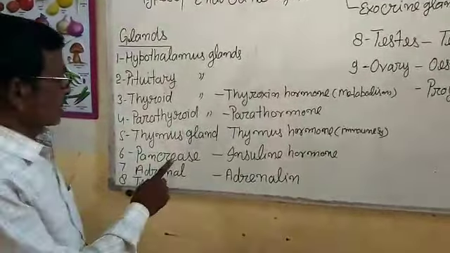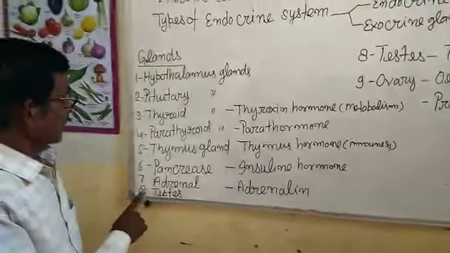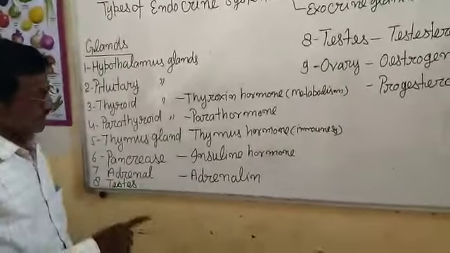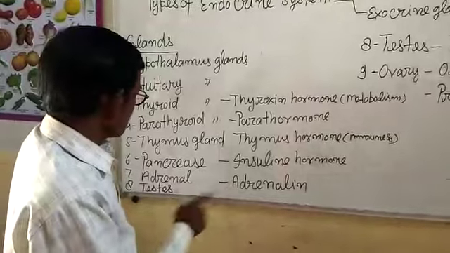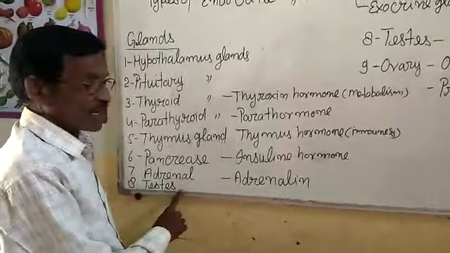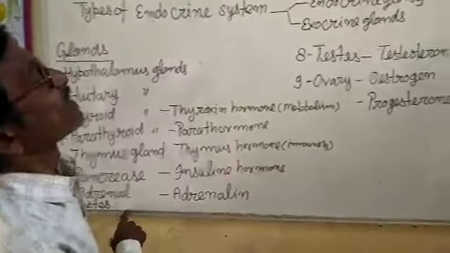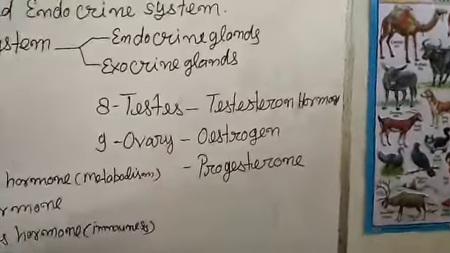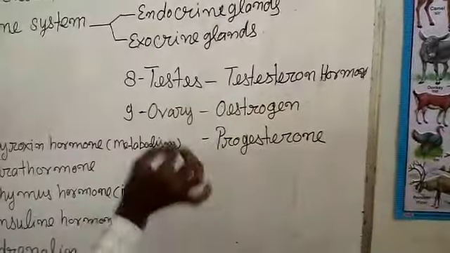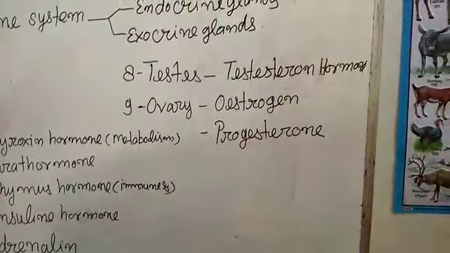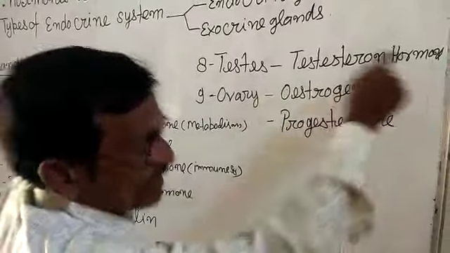The next gland is the testis. The testis is both an endocrine gland and an exocrine gland, because it secretes sperms with the help of a duct, so it is called an exocrine gland, and it also secretes a hormone called testosterone. Testosterone hormone is directly responsible for the secondary sexual characters of boys at the teenage.